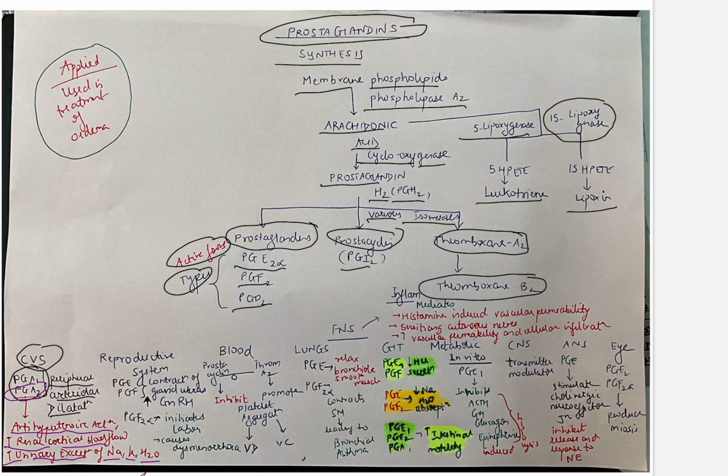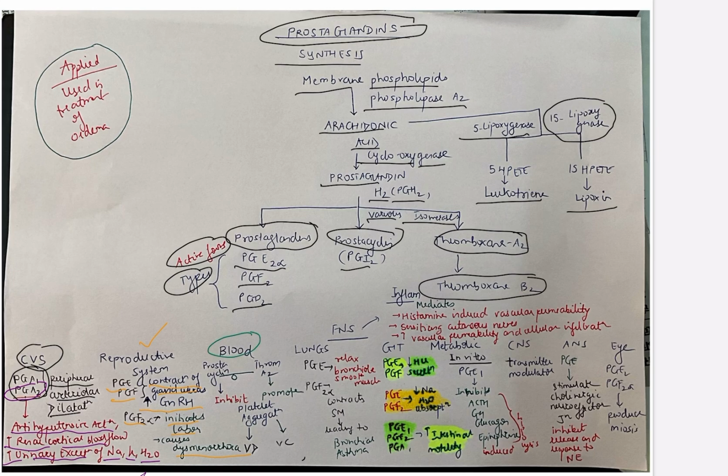Now let us see the effects on reproductive system. PGE and PGF both cause contraction of gravid uterus. Also, they increase a hormone called GnRH, that is gonadotropin releasing hormone. PGF2 alpha, it initiates labor. It also causes dysmenorrhea.